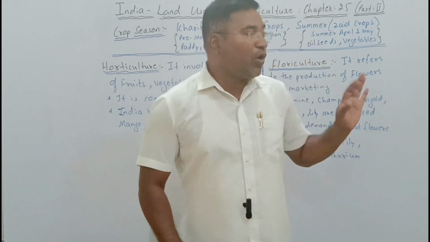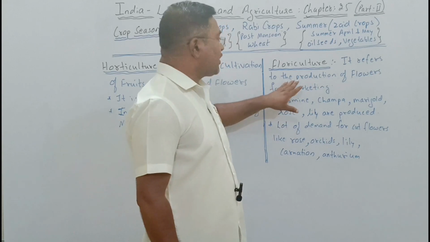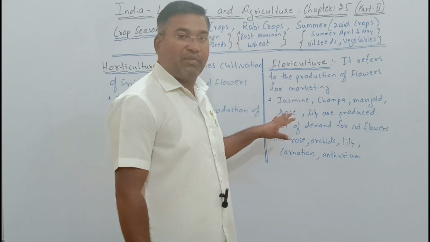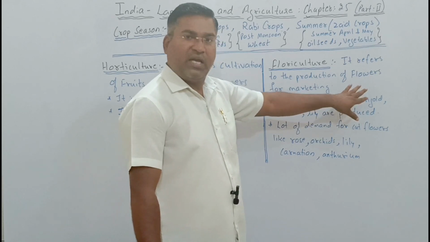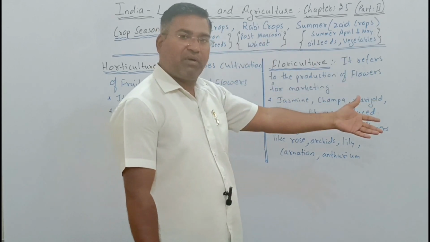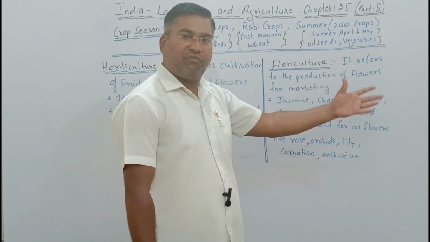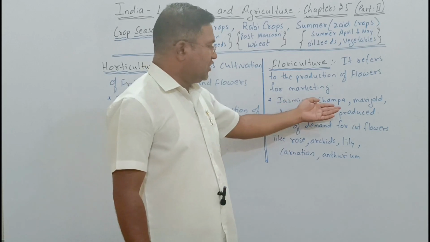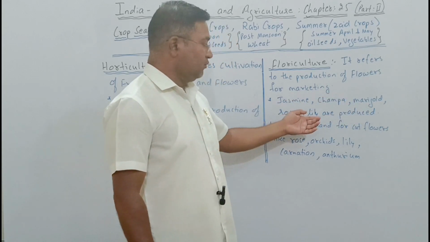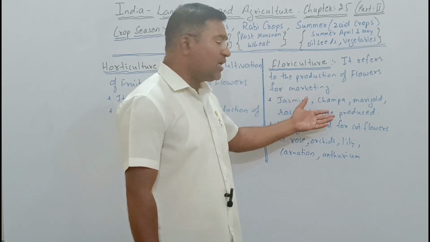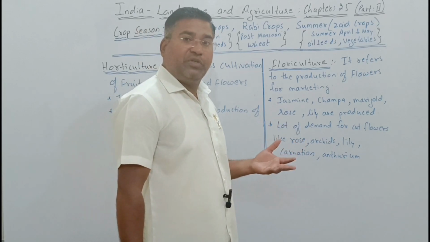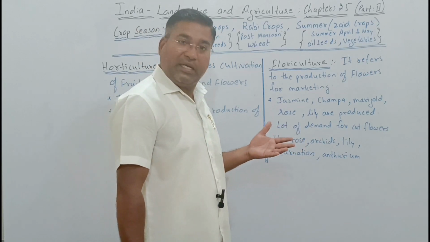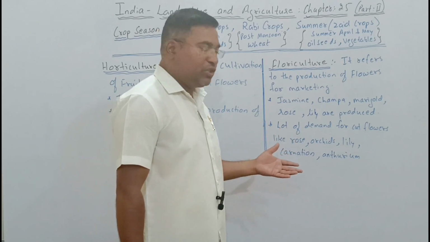And in the same way floriculture refers to the production of flowers for marketing purposes. In floriculture, the production is only regarding flowers, and when we enter the market, we see different forms of flowers like jasmine, champa, marigold, rose, lily. These are highly produced, and we very well know that flower is such a product which is used from birth up to death.